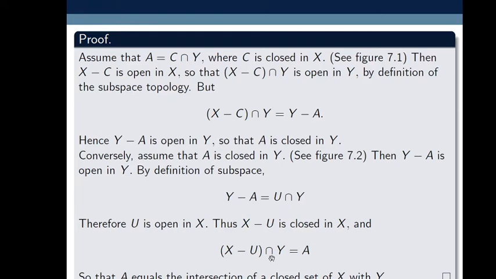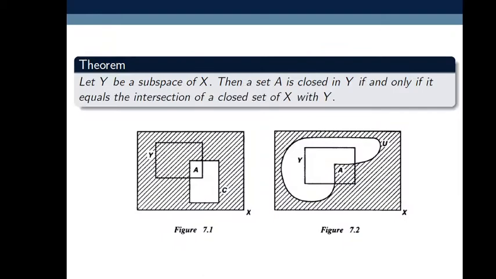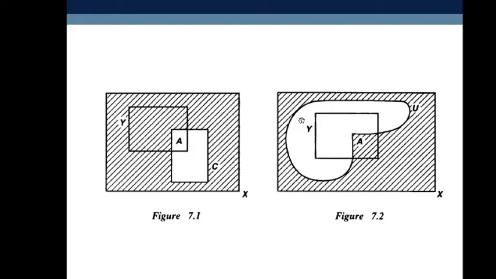So X minus U intersection Y equals A, so A equals the intersection of a closed set of X with Y, because as U is open in X, X minus U is a closed set. So the intersection of a closed set with Y is equal to A. So this proves the converse part. This is one of the important theorems: whenever Y is a subspace of X, then any closed set in Y can be represented as the intersection of a closed set of X with Y. We use this theorem to prove the next statements.